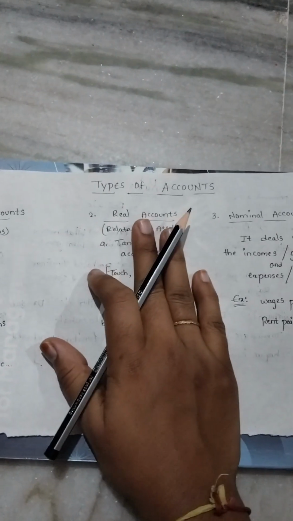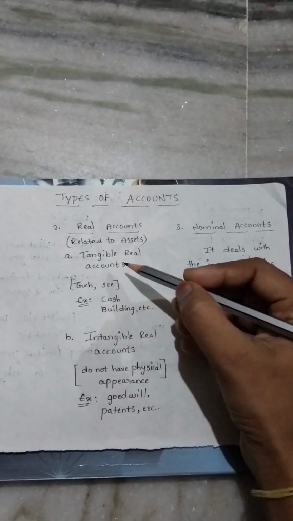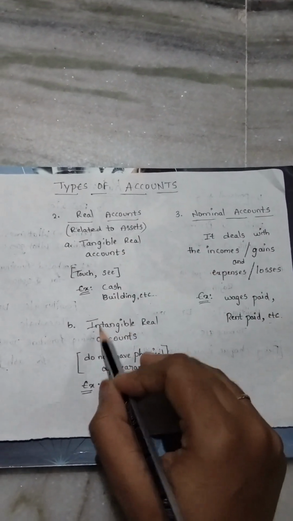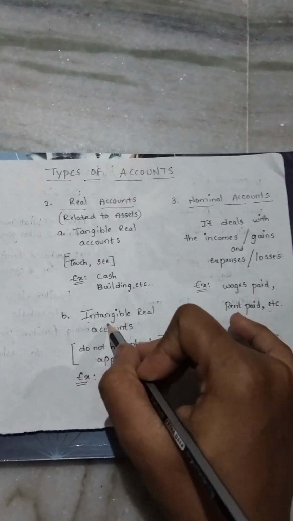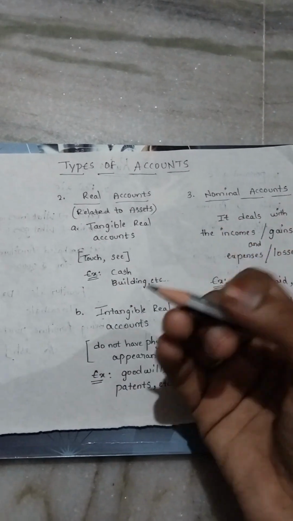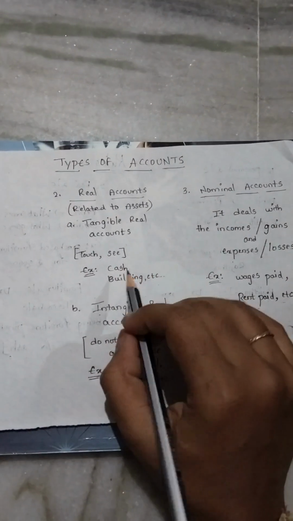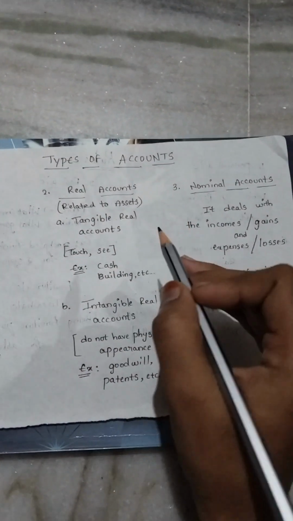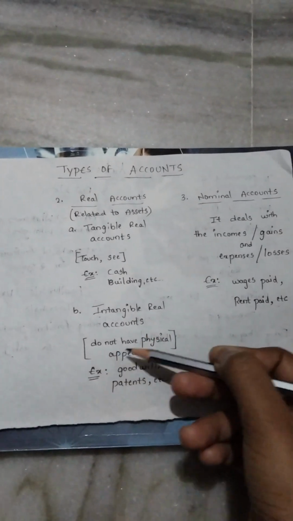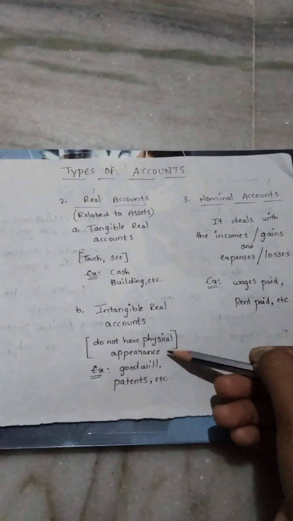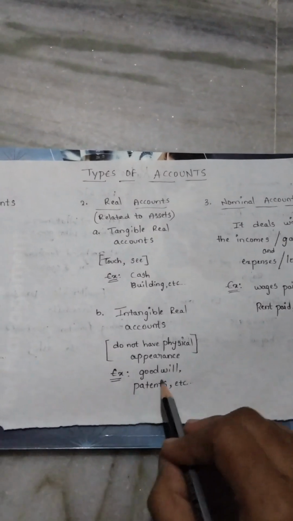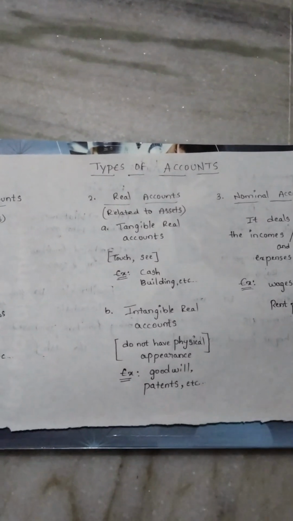The second one is real account. Real accounts we consider in two types: tangible real accounts and intangible real accounts. Tangible real accounts, we can see and we can touch the assets. For example, cash, building, furniture, etc. Intangible real accounts do not have physical appearance. These are examples of intangible real accounts: goodwill, patents, etc.